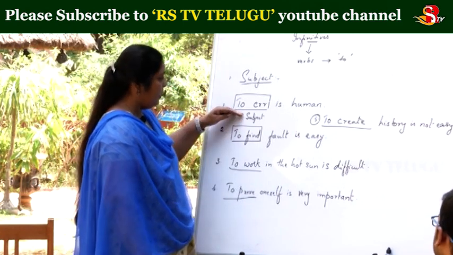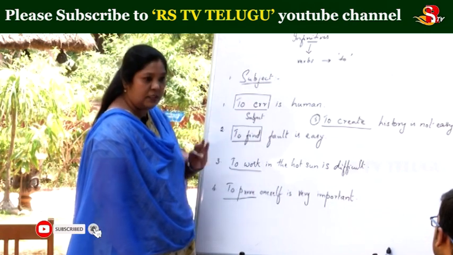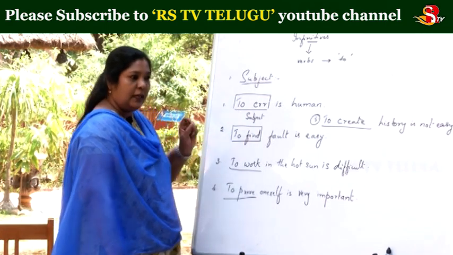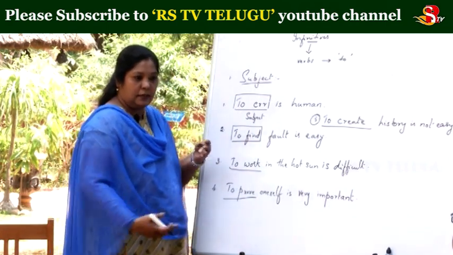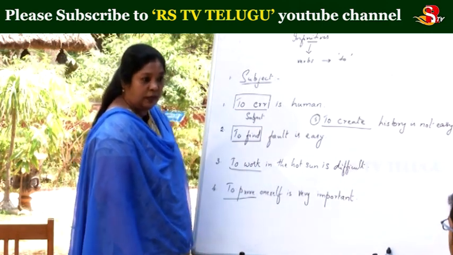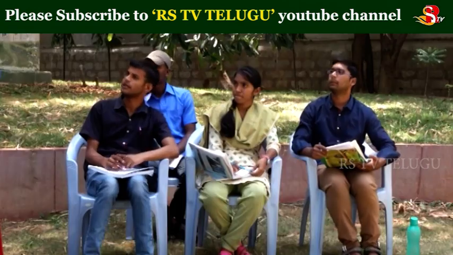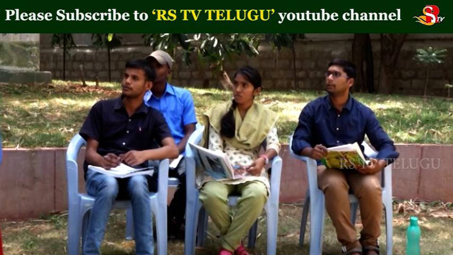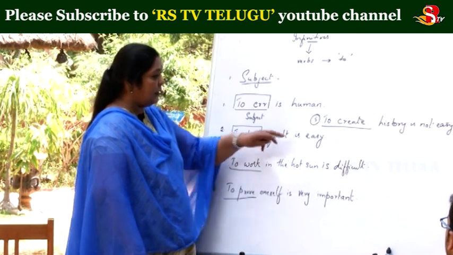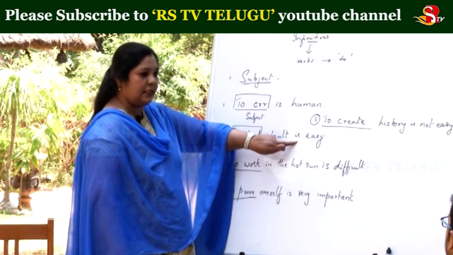So here when I use "to err is human", this is a universal truth. It can also be taken as a kind of proverb. Proverbs always come only in the simple present. But in other cases, like "to find fault was easy", here you can change the tense. This verb you can change.